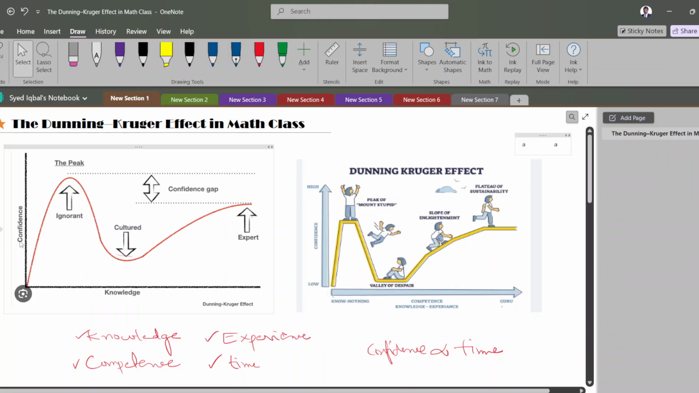Then the vertical line is considered as confidence. Whenever anybody learns a new technique, the confidence is too high, at the peak. Then after learning, when they come to know the difference, they realize they have learned only a little bit. They require a lot of things. It goes down, the valley of despair. Then the slope of enlightenment, which means they are growing, learning. Then they become the expert.